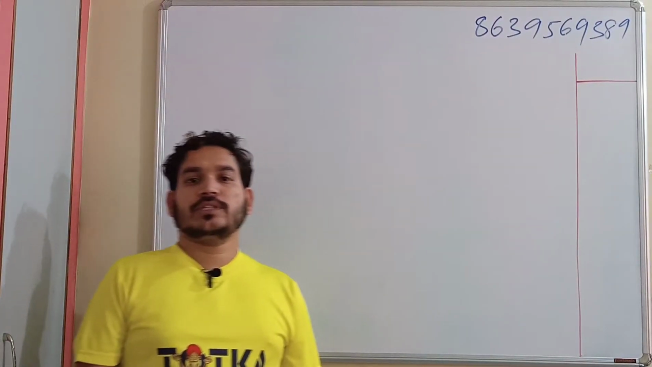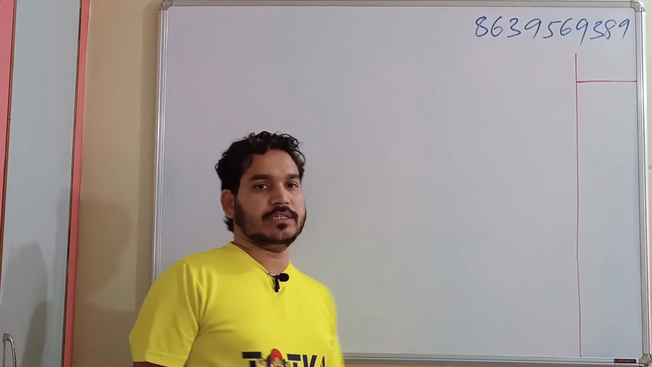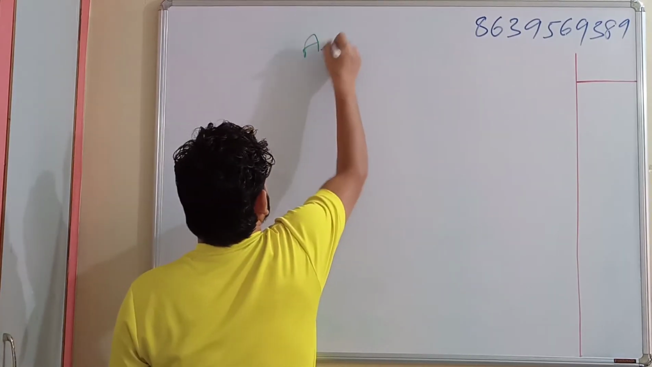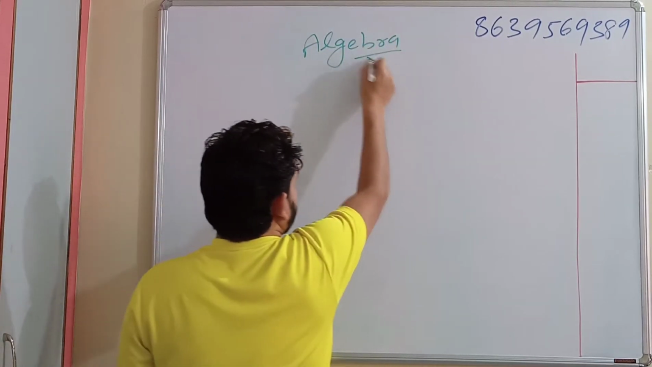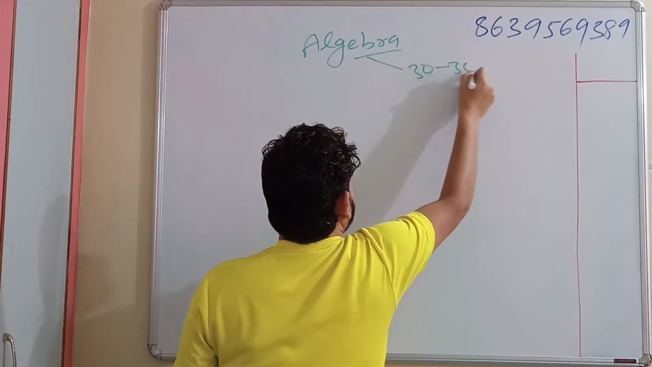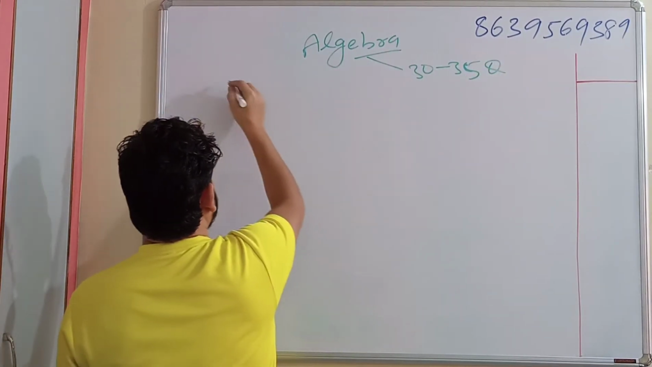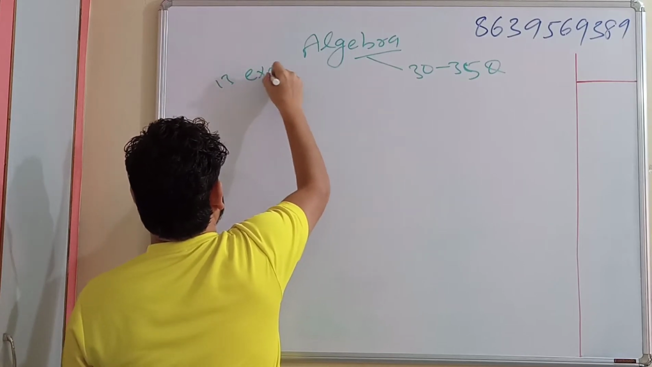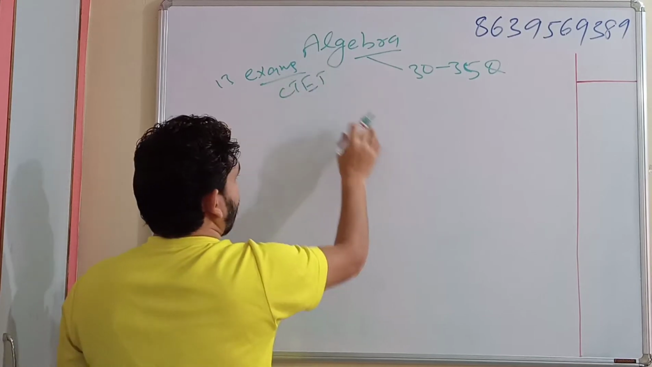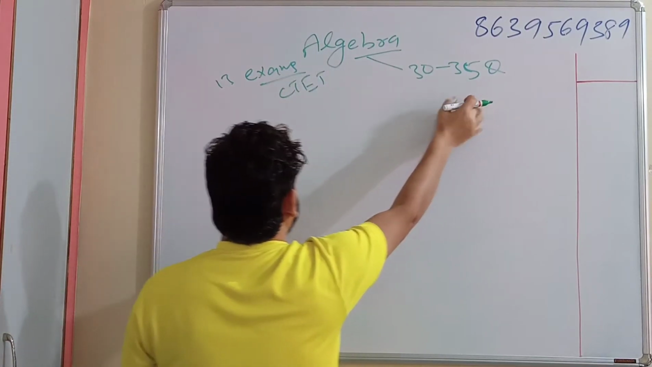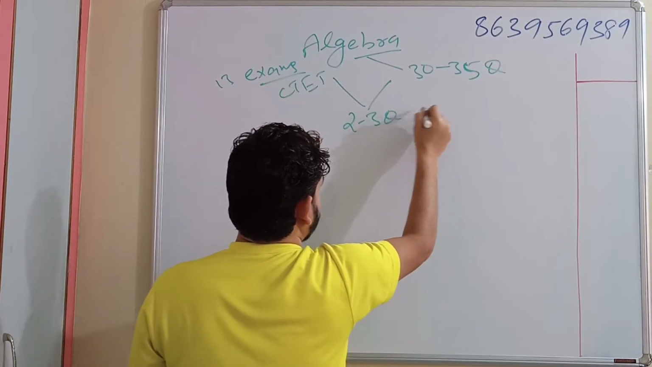Hello guys, welcome to the series of concept-wise previous year questions, and today we'll see a very broad chapter, that's algebra. From this chapter, around 30 to 35 questions have been asked so far. Means in the previous 13 exams of CTET, around 30 to 35 questions have been asked, so you can guess at least 2 to 3 questions each year.